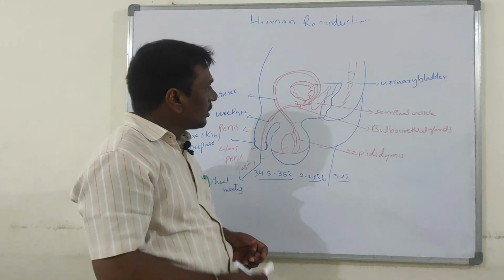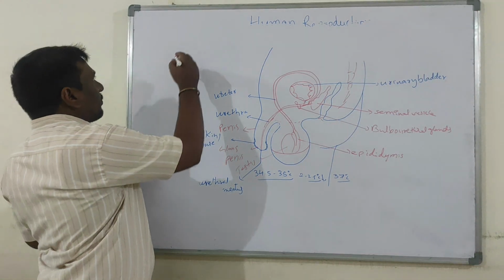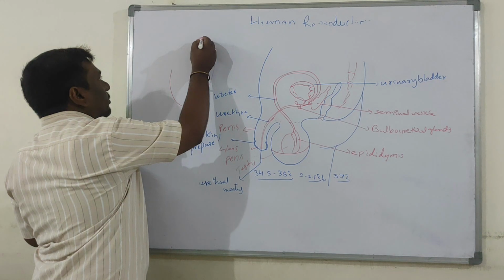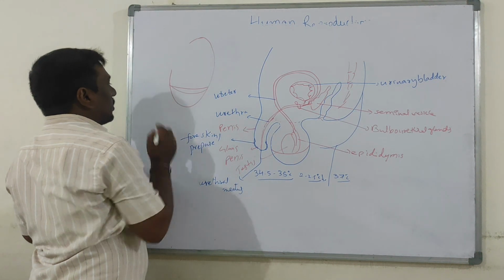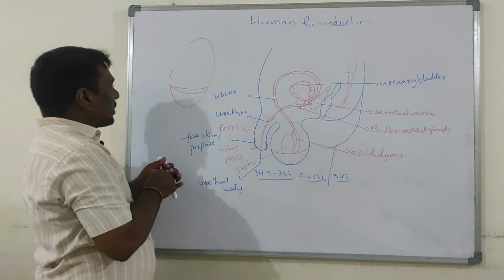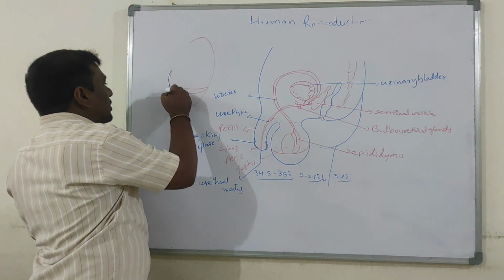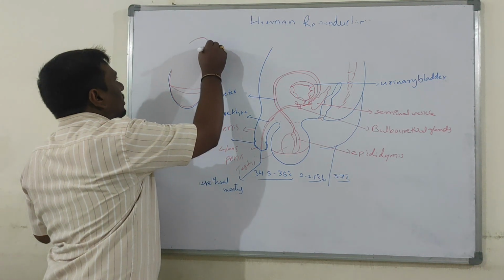Now the size of the testis. This is a testis, oval shaped. Each testis is covered by a dense membranous layer.